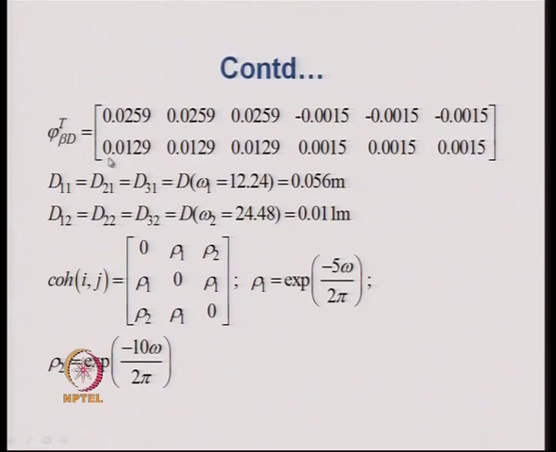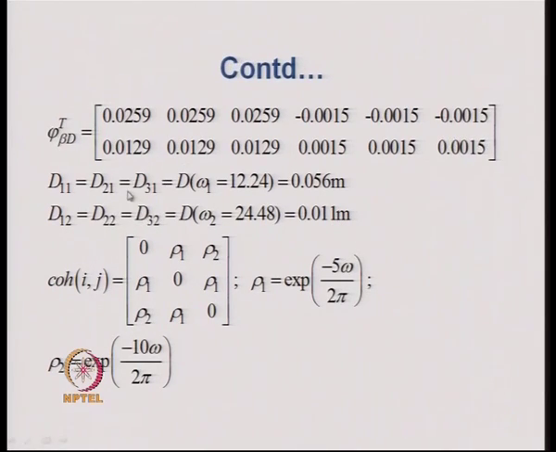The phi t beta d matrix is computed over here. As I told you before, it requires the ordinates of the displacement response spectrum, then the phi terms and the terms for the mode participation factor for a particular mode.